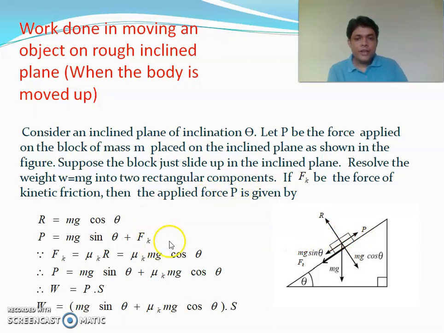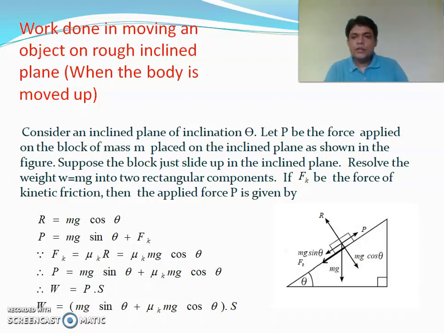Here Fk is kinetic friction because the body is moving with constant speed. Now what is Fk? Fk is mu k into the normal reaction, where mu k is the coefficient of kinetic friction. So Fk is equal to mu k into the normal reaction, that is mg cos theta. So ultimately we are getting that P is equal to mg sin theta plus Fk, that is mu k mg cos theta. So what will be the work done? Work done will be W is equal to P dot S, that is W is equal to (mg sin theta plus mu k mg cos theta) dot S.